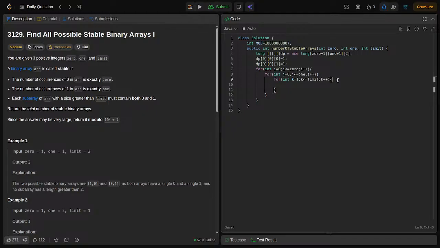So what next? We are going to add k times 0 or k times 1 to our array. For that, what condition have we written?